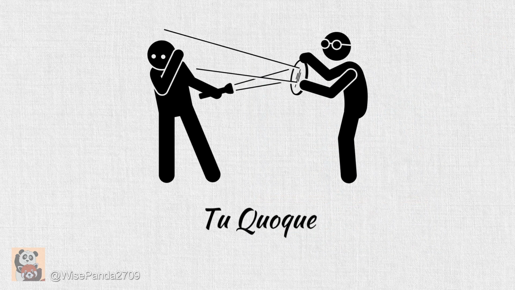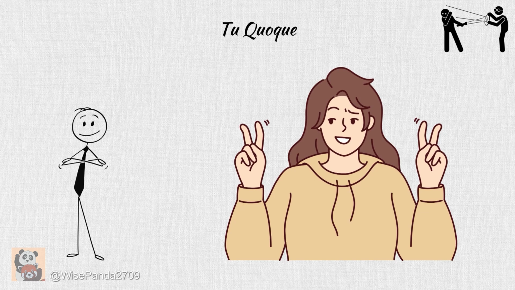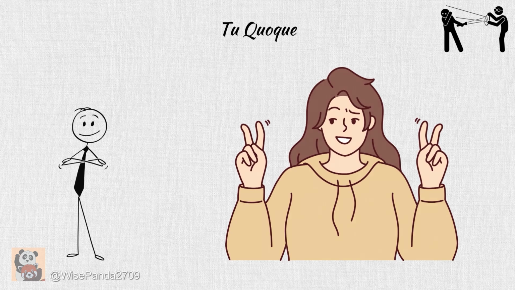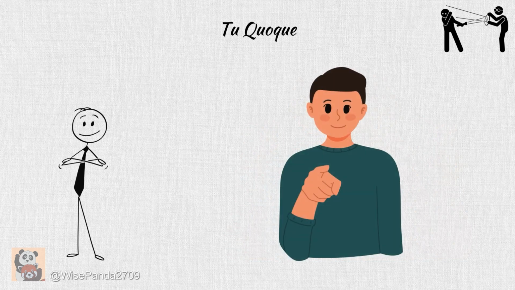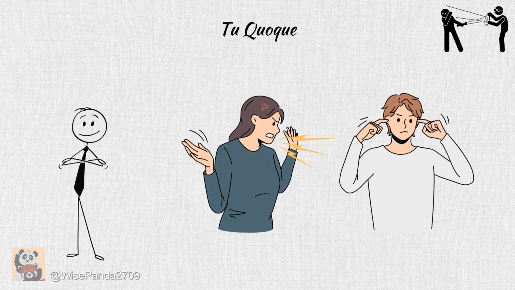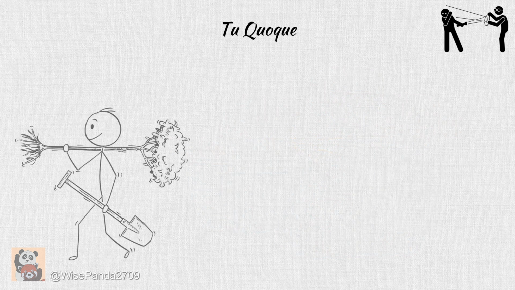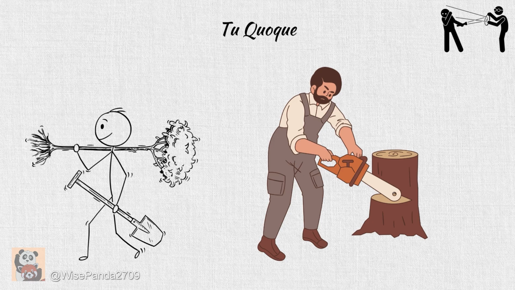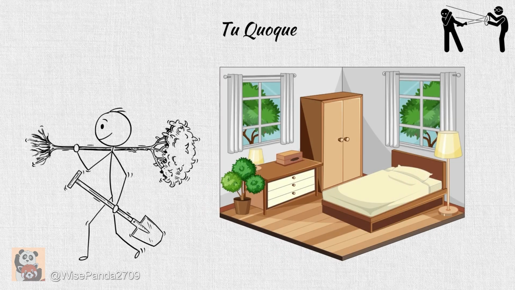Tu quoque. The tu quoque fallacy occurs when someone counters another person's argument by pointing out that the other person has done the same thing, instead of addressing the issue directly. Example: cutting down trees and destroying forests is wrong, but your house still uses wooden furniture.